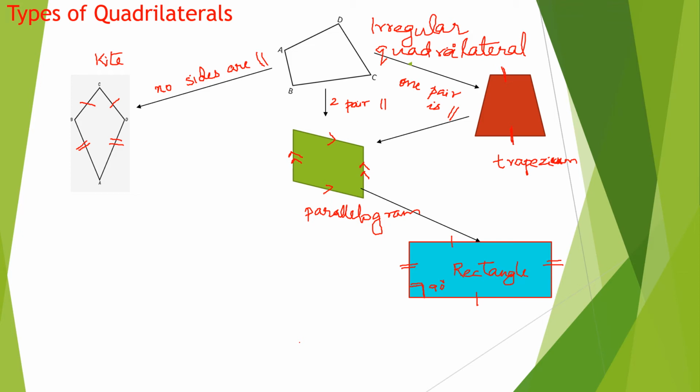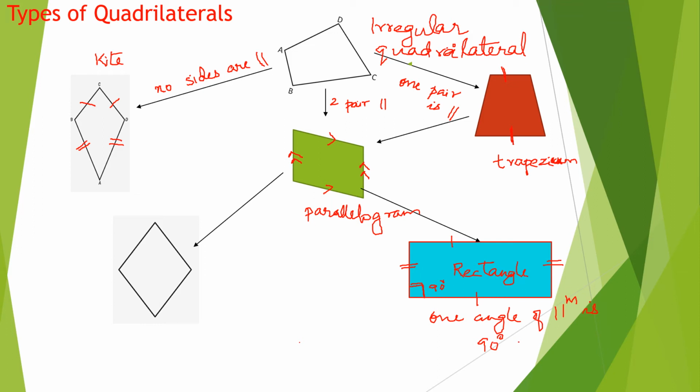In a parallelogram, if one angle becomes 90 degrees, that is very, very important. If one angle of a parallelogram is 90 degrees, then we can call it a rectangle. I'll show you how it comes. Just wait. Now, the other type that we are talking about is the rhombus. It is also a parallelogram. All the opposite sides are parallel. They are the parallelogram's children, so whatever property is there for a parallelogram, it is there for these children also. So opposite sides are parallel.